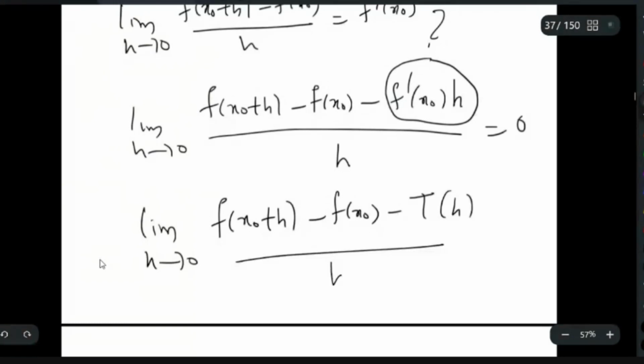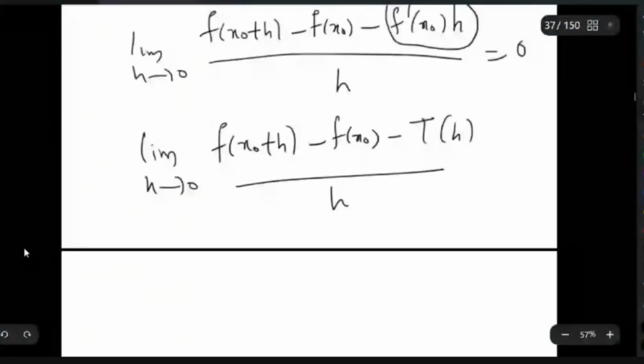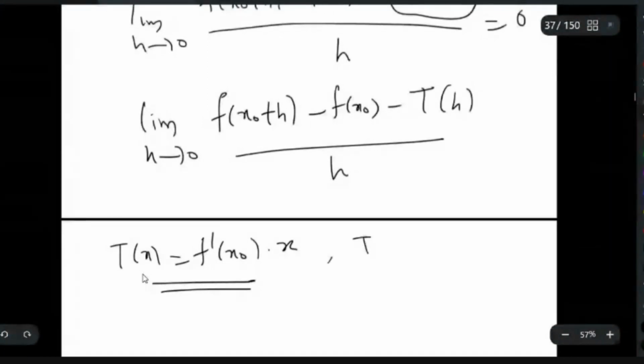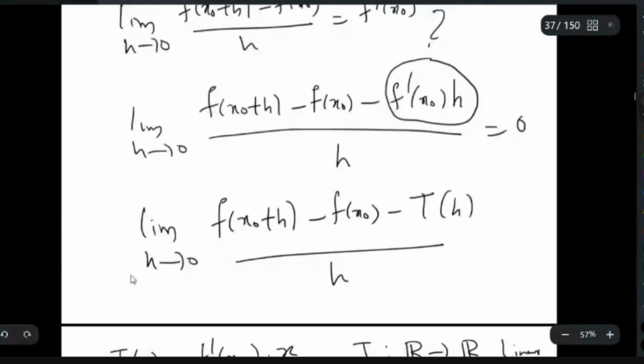What is the T? T is the linear map, T of x is equal to f dash of x0 times x. This is the linear map, T from R to R linear. So this quantity I can look at in terms of a linear map.